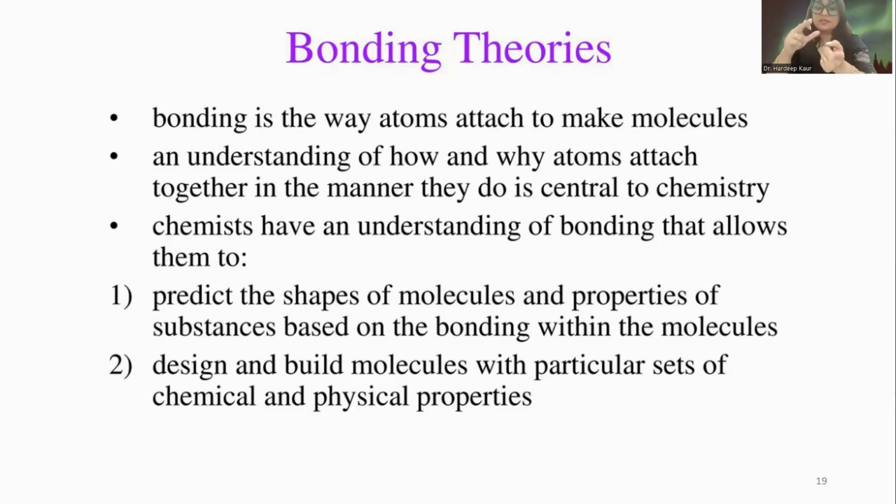First of all, we should understand bonding, because we can predict the shape of molecules, how they will bond, and what type of properties they will get. So we can also design or build new molecules with a particular set of chemical and physical properties.